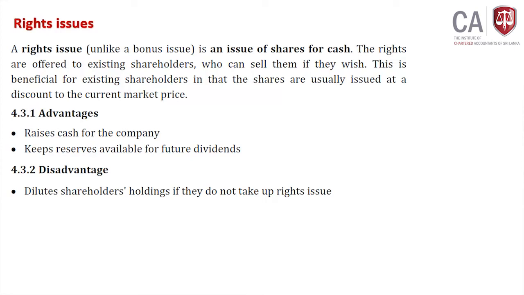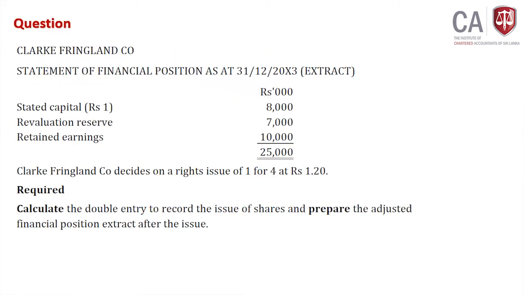Disadvantages: shareholding can be diluted if they do not take up the rights issue. If existing shareholders take up the rights issue, fine. If they do not and transfer to someone outside the organization, new shareholders come in and shareholding can be diluted. So those are the advantages and disadvantages of rights issue.